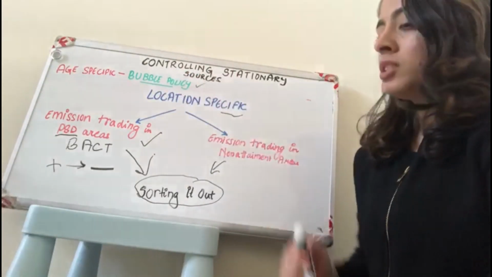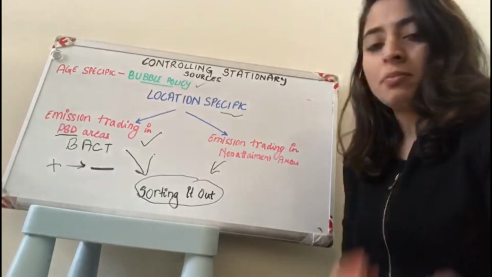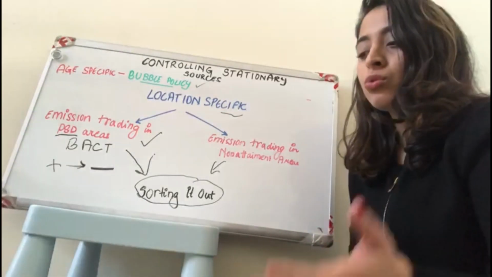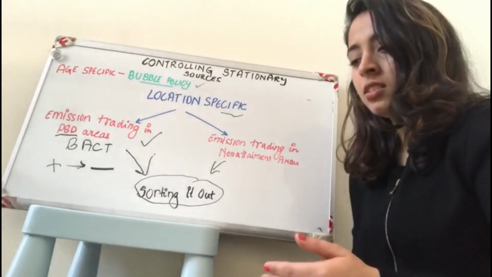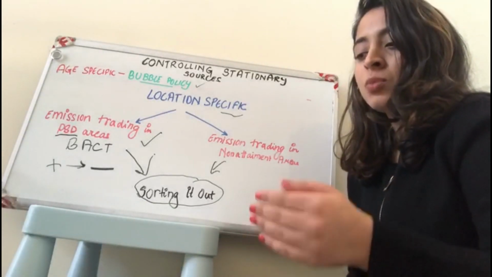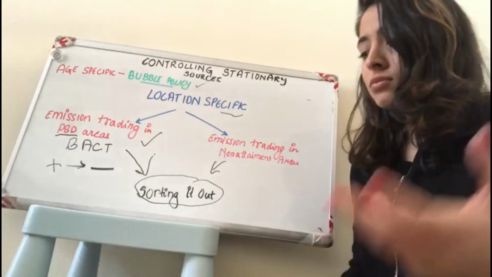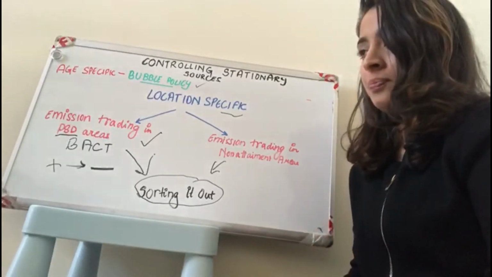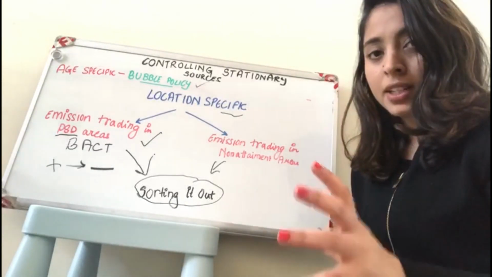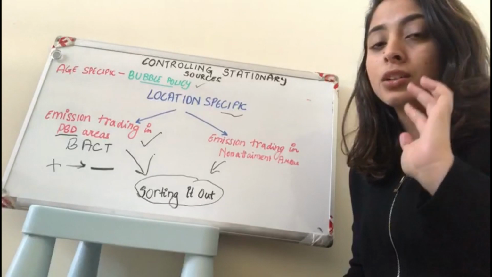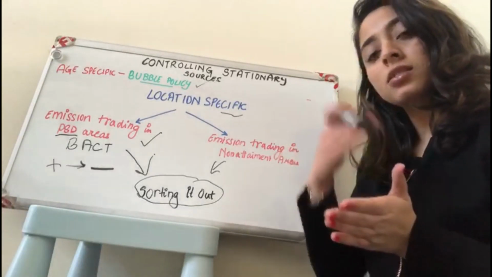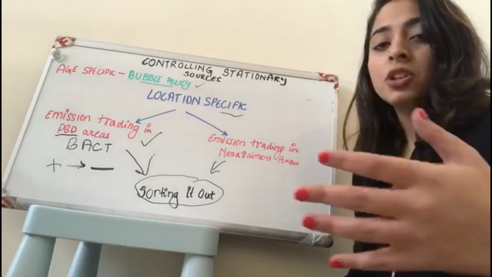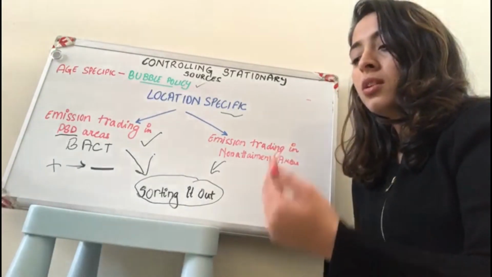Continuing with bubble policy, there is a thing called emission banking. Now what is emission banking? Emission banking allows a source to accumulate emission reduction credits if it reduces emission more than required by the law. Then that has to be deposited through the banking program. There is a specific limit that is set by the law, and if a plant releases more than that, then that pollutant, that emission, has to go through the banking program.